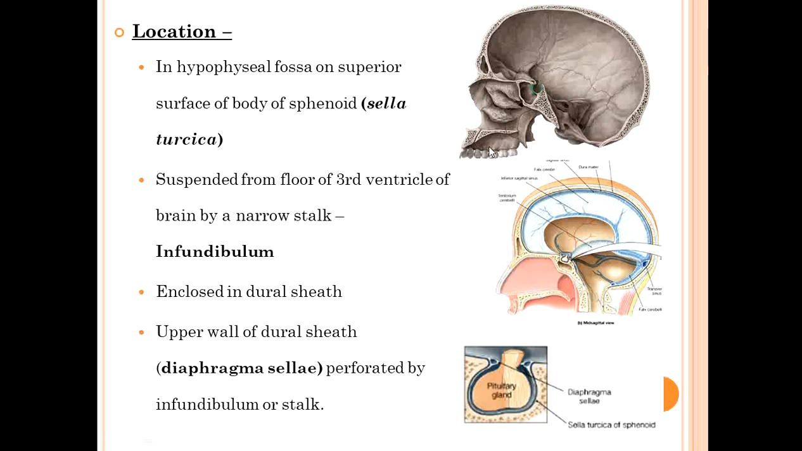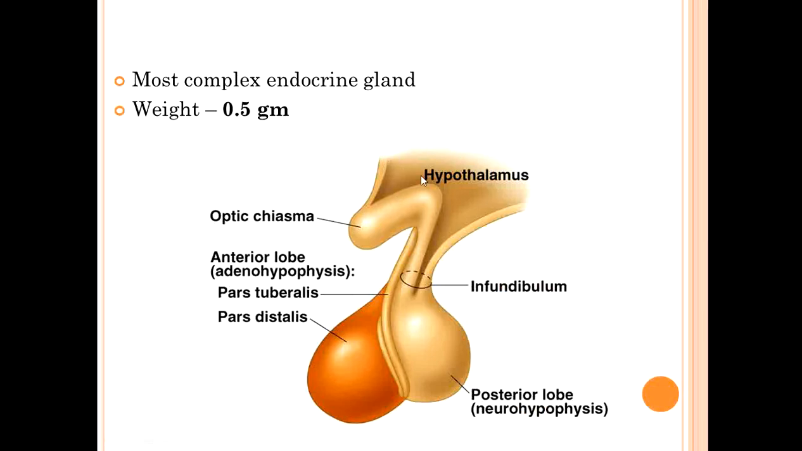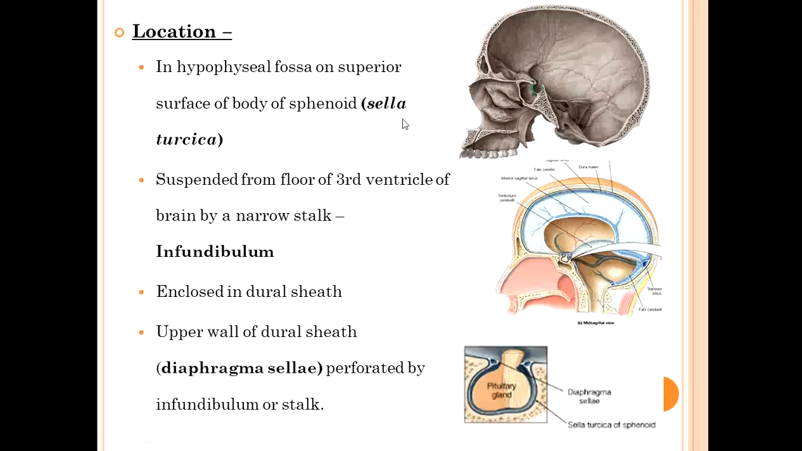So what three things do you have to remember? First, what is sella turcica; second, what is infundibulum; and third, what is the diaphragma sellae. The diaphragma sellae is the upper wall of the dural sheath, the dura mater forming a diaphragm-like structure separating the pituitary gland from the rest of the brain. Here you can see sella turcica, infundibulum, and diaphragma sellae.